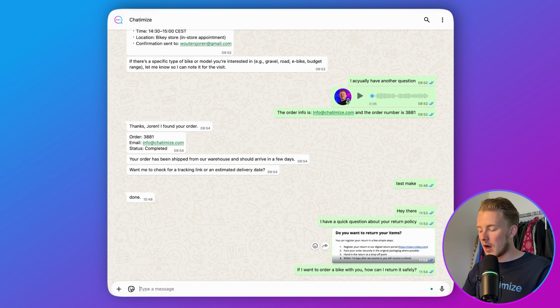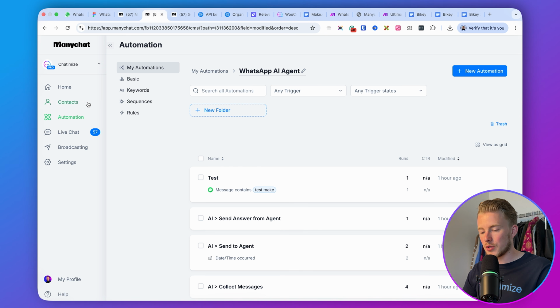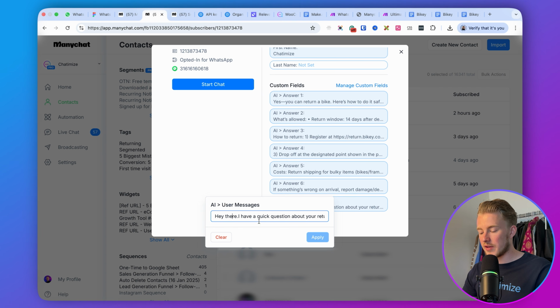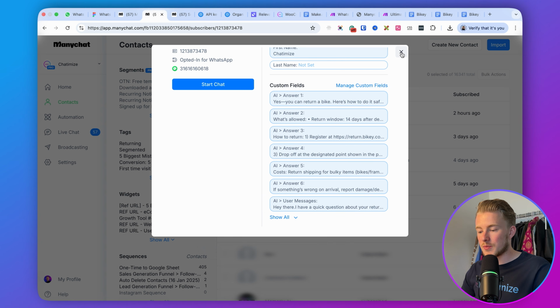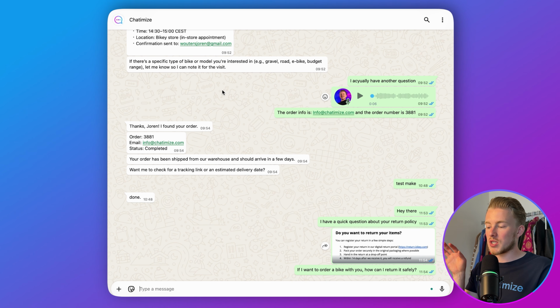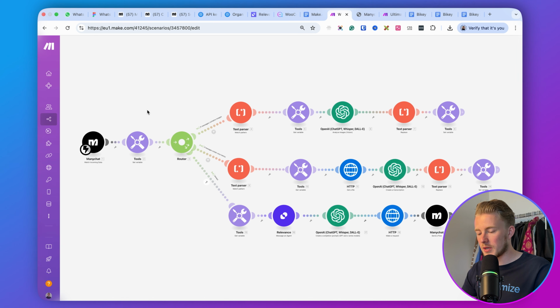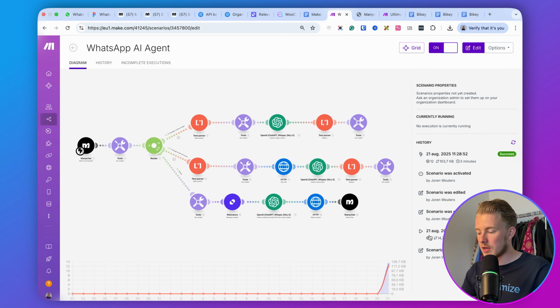And then what Manychat will first do, if we go to context, you can see it right here. It will say, hey there, I have a quick question about your return policy. And then it has the image URL. So that's what it displays next. And then lastly, it says, if I want to order a bike with you, how can I order or return it safely? So that's basically what it will get. And now we will wait for 1 minute. And then also if you go to Make, here you can see in history, but you can also see if it is currently running.